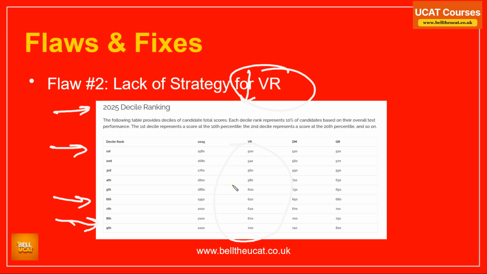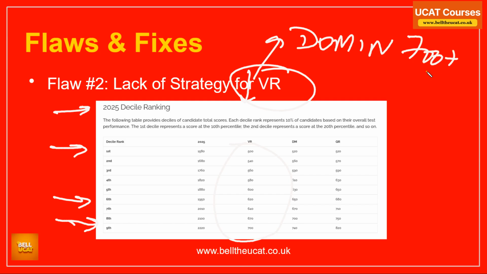So when I say verbal reasoning is a weakness, there are two ways to think about it. First one: how about if I dominate verbal reasoning, I have an edge over the competition? Everybody who's aiming for UCAT is literally struggling with verbal reasoning. So if I end up dominating verbal reasoning, I get an edge over the competition. When I say dominate, you're looking at a 700 plus score.